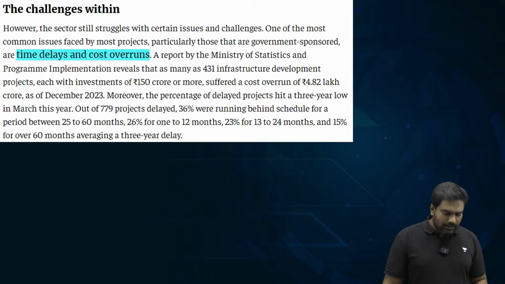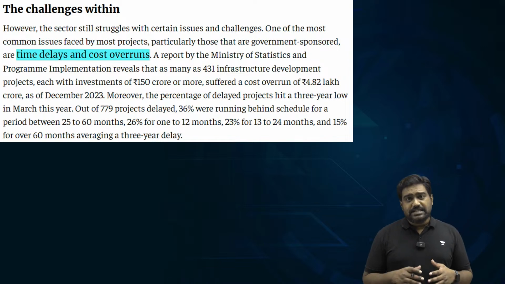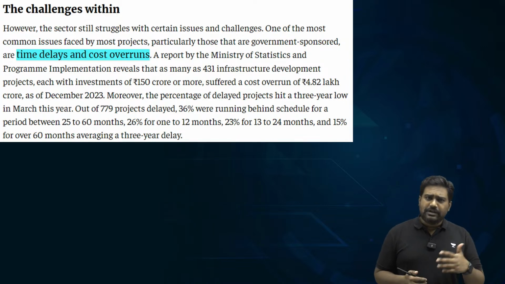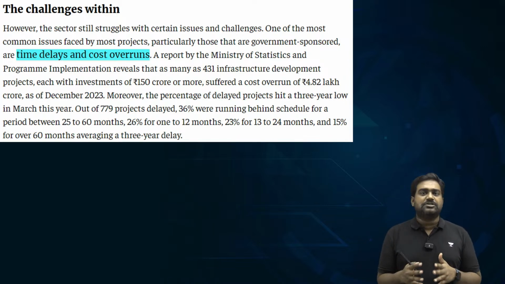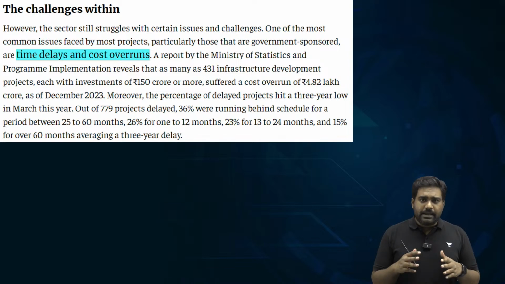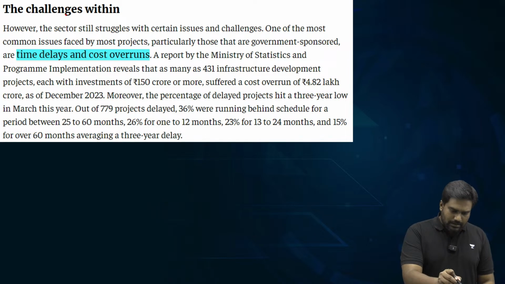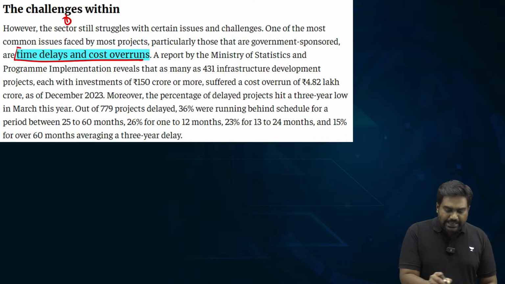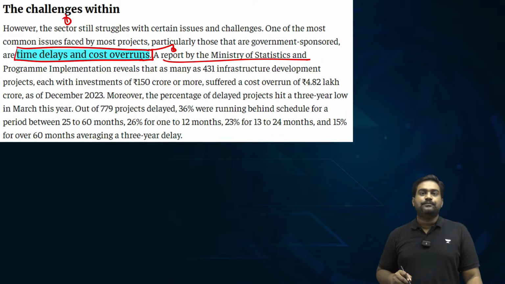But despite all the progress that India has made, we still face many challenges, and there's a lot of criticism as well against our infrastructure projects. One major concern is the massive delays in our projects, which also leads to cost overruns.